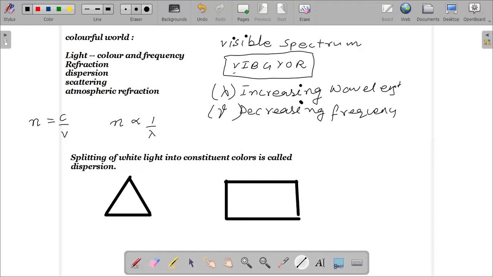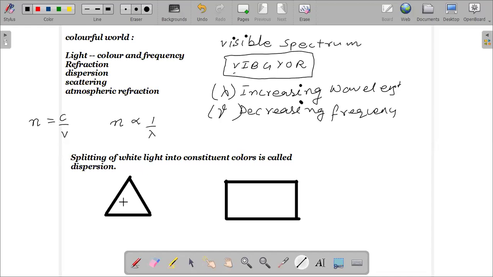Okay. So for the glass prism, the opposite faces are not parallel to each other. But for a glass slab, the opposite faces are parallel to each other.